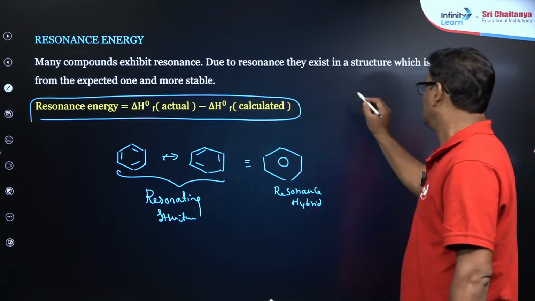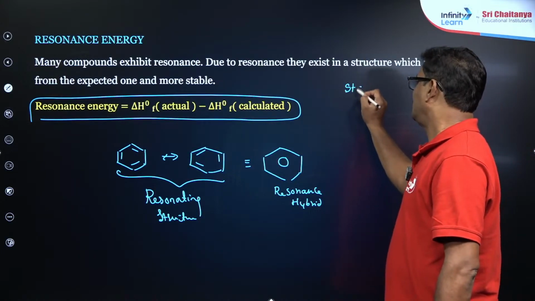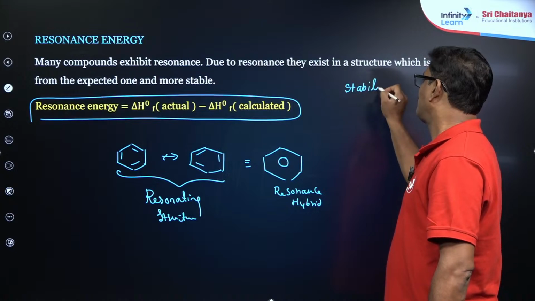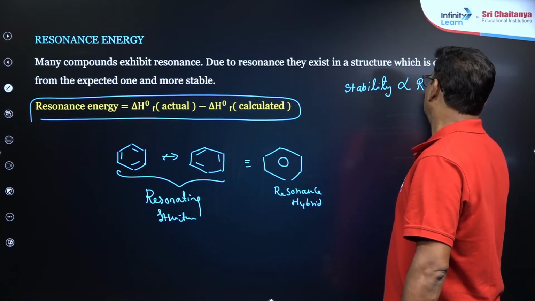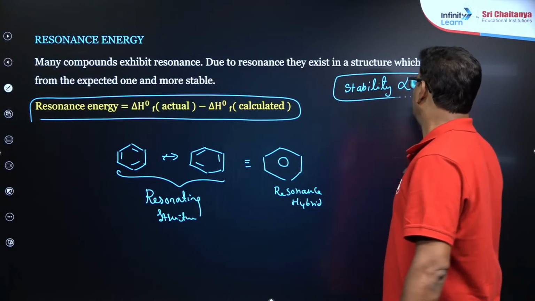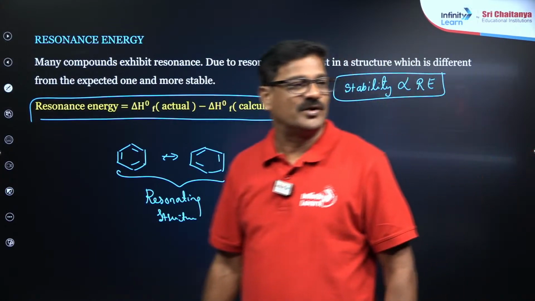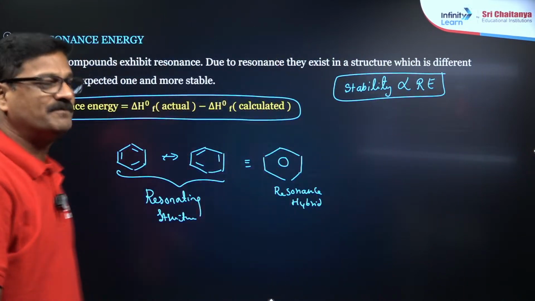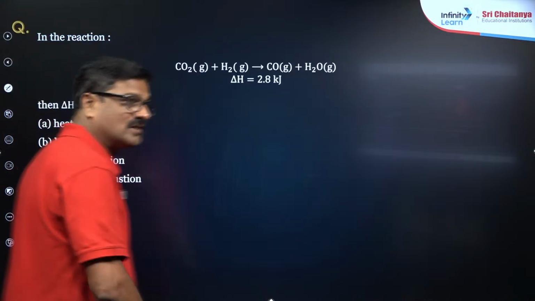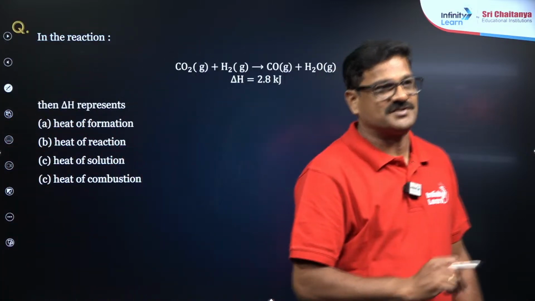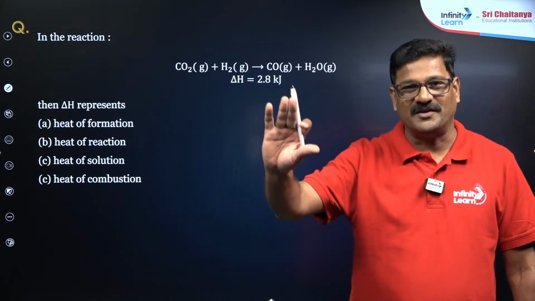I just want to say stability is directly proportional to resonance energy. There is no deviation in that. ठीक है बेटा? And before going for that, I just want to conclude this session with a couple of questions. Ready with that?